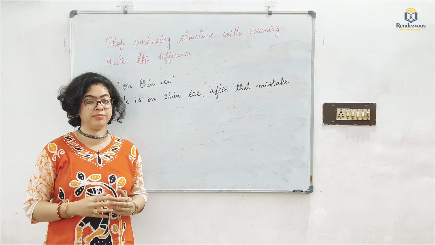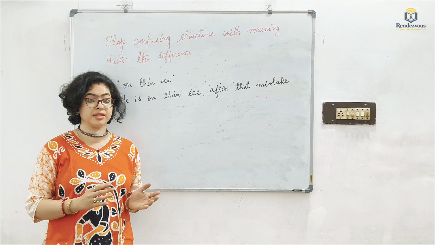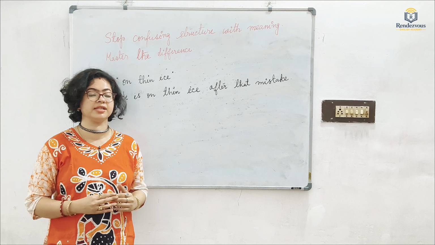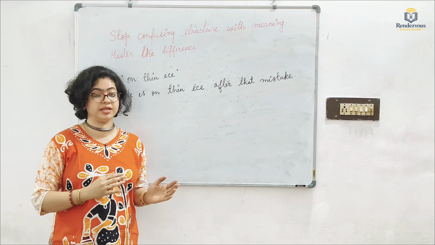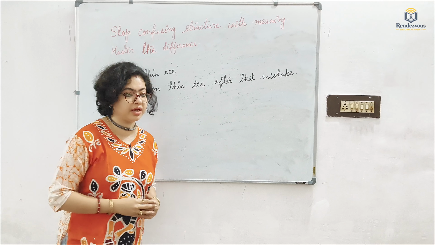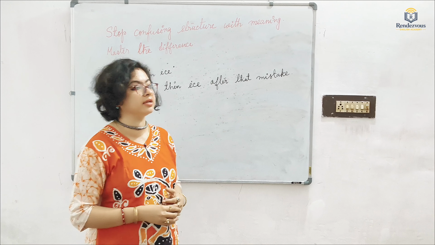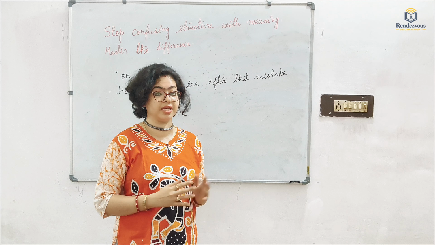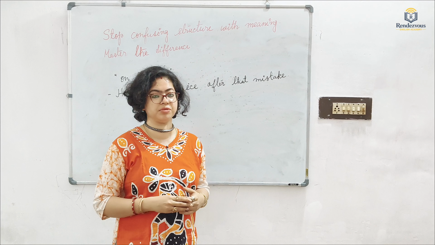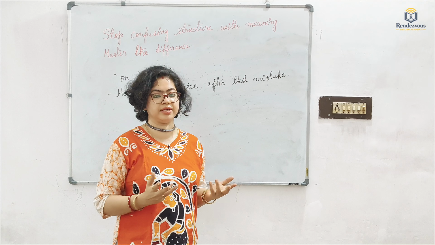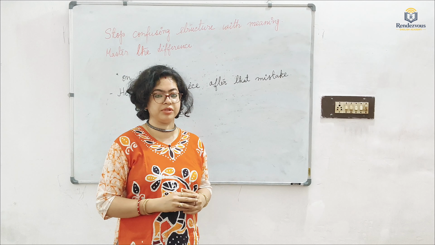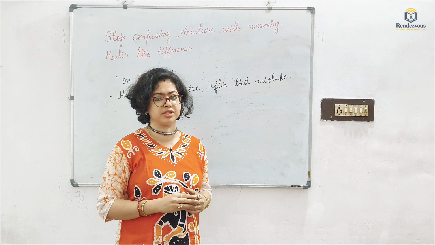Another example of an idiom is on thin ice, which means in not a very favorable position. Example sentence: he is on thin ice after the mistake, meaning he is not in a very favorable condition after the mistake. There are other examples of idioms like not my circus, not my monkeys. It means it's not my problem. It might be your problem, might be another person's problem, not my headache. There are many examples of idioms. There are thousands of idioms in the English language.